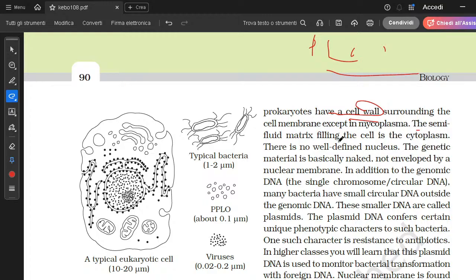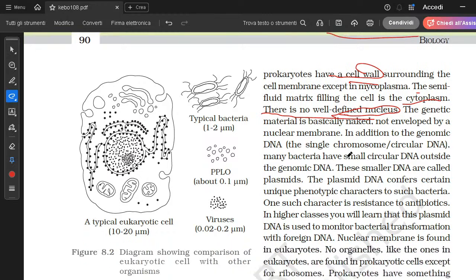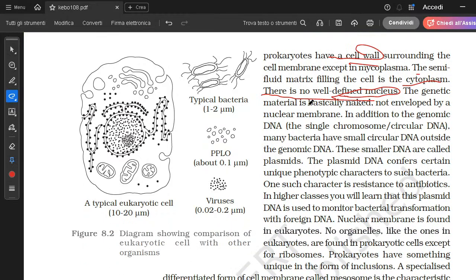The semi-fluid matrix filling the cell is cytoplasm, which is also present in eukaryotic cells. There is no well-defined nucleus. Prokaryotic cells do not have a well-defined nucleus. The genetic material is basically naked. Their DNA is not surrounded by a nuclear wall. It is basically naked, but still it is wrapped around non-histone proteins so that it does not occupy too much space.